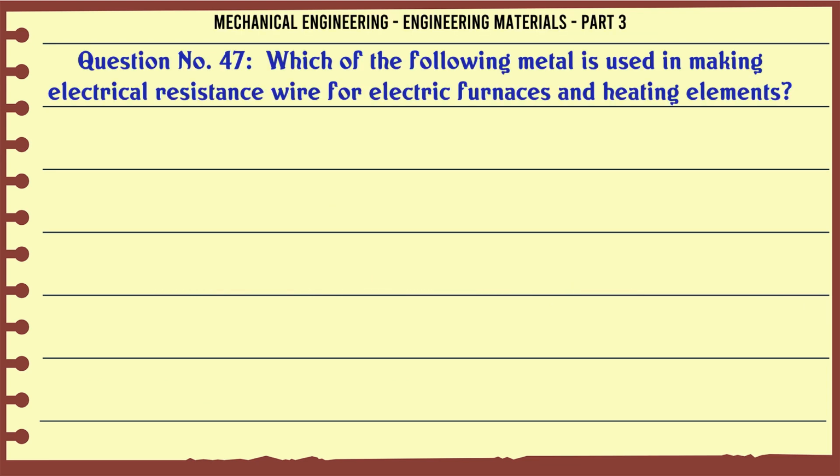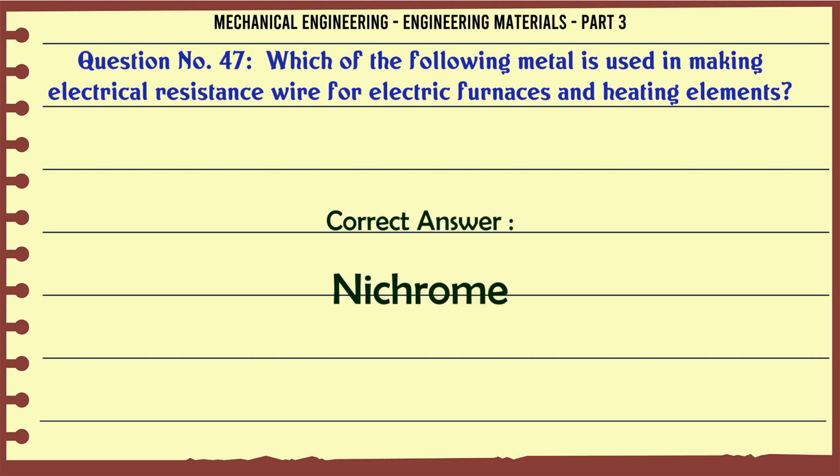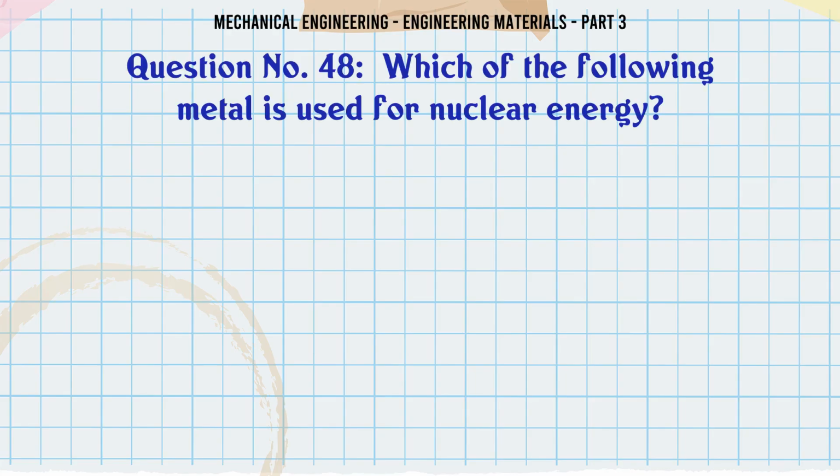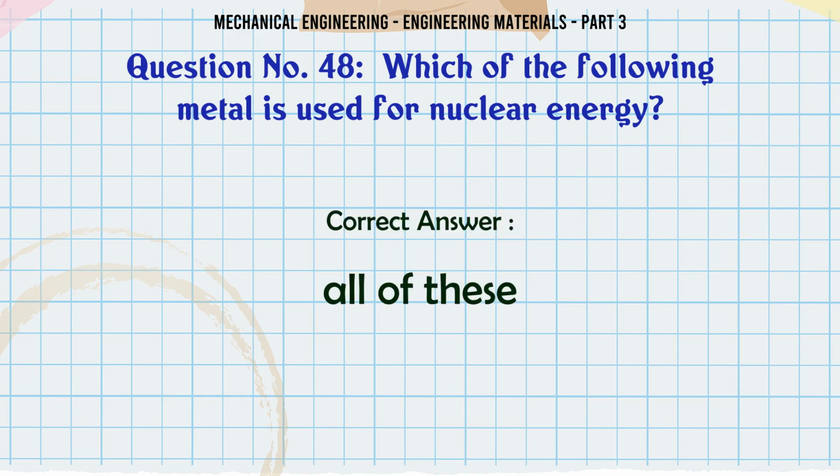Which of the following metals is used in making electrical resistance wire for electric furnaces and heating elements? A. Babbitt metal. B. Monel metal. C. Nichrome. D. Phosphor bronze. The correct answer is nichrome. Which of the following metals is used for nuclear energy? A. Uranium. B. Thorium. C. Niobium. D. All of these. The correct answer is all of these.